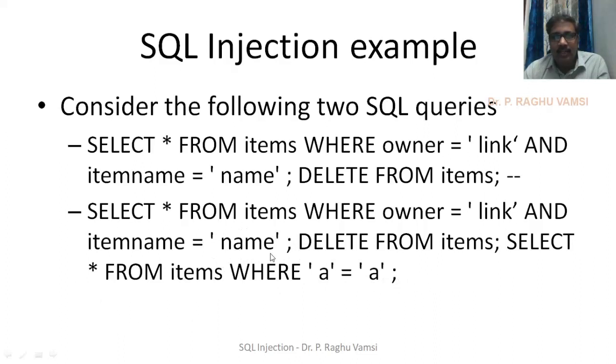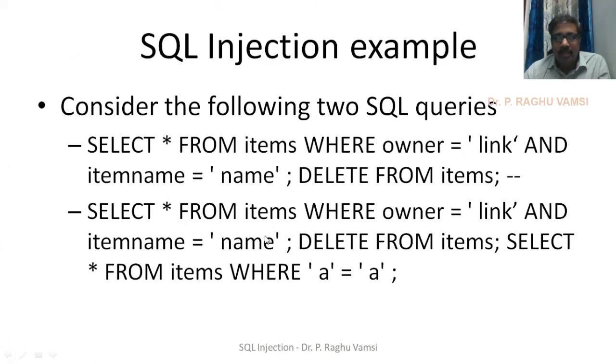That means in the text field in the form where the item name needs to be written, you may write an item name followed by this particular query. Whenever you write this query, automatically via post or get request, this data will be taken by the developer's logic, the logic that you have written.